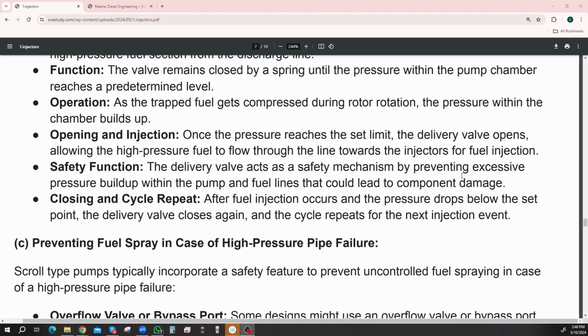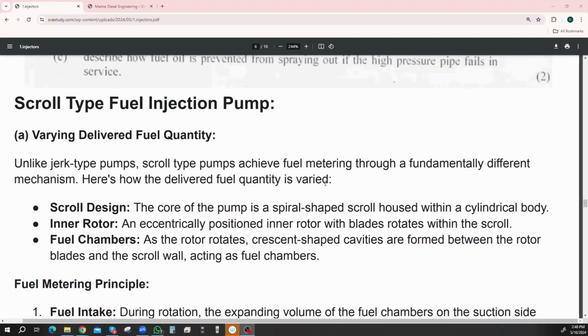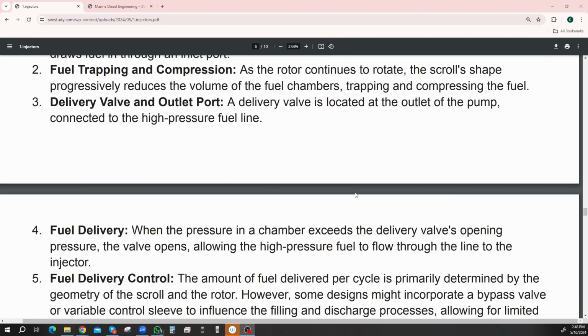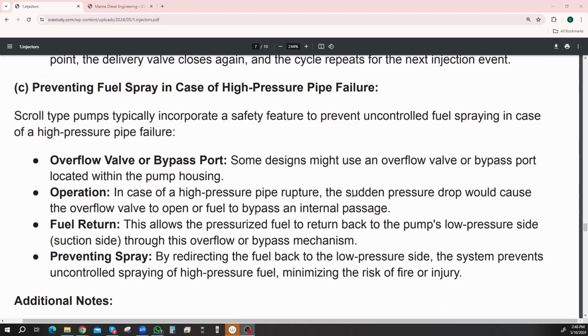Part C is preventing fuel spray in case of high pressure pipe failure. And the question was asking, describe how fuel oil is prevented from spraying out if the high pressure pipe fails in service. Oh, so if it bursts apart, or if it comes loose, or if it sprays all over the place. How fuel is prevented from spraying out. So it must detect it and then stop the flow, right? Preventing fuel spray in case of high pressure pipe failure.